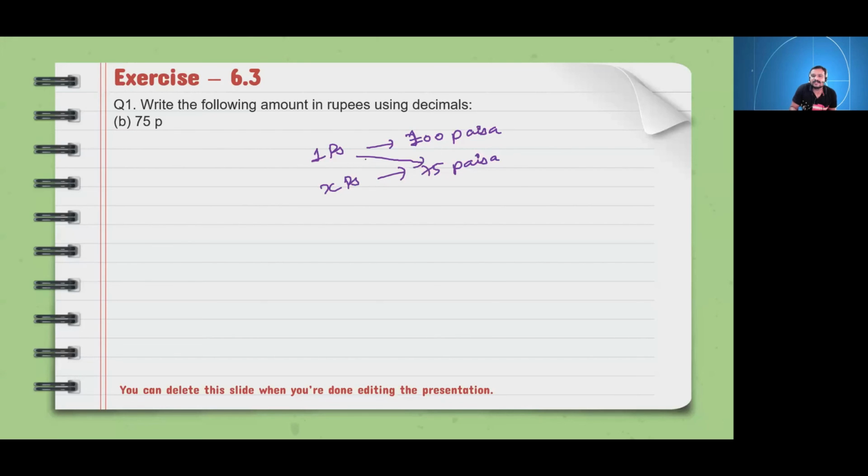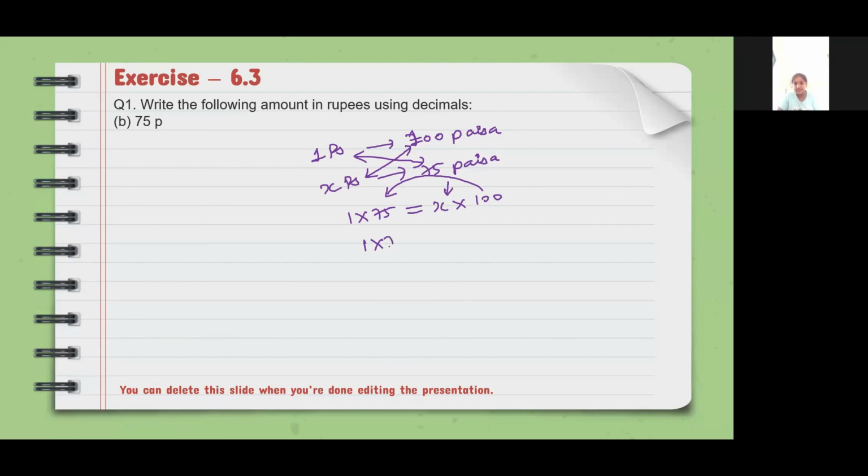Now do the cross multiplication. 1 into 75 is equal to x into 100. Correct. Now we want the value of x, so we will shift this 100 to this side. Yes or no? So it will become 1 into 75 upon 100, because here it was in multiplication; after shifting, it will go in division.